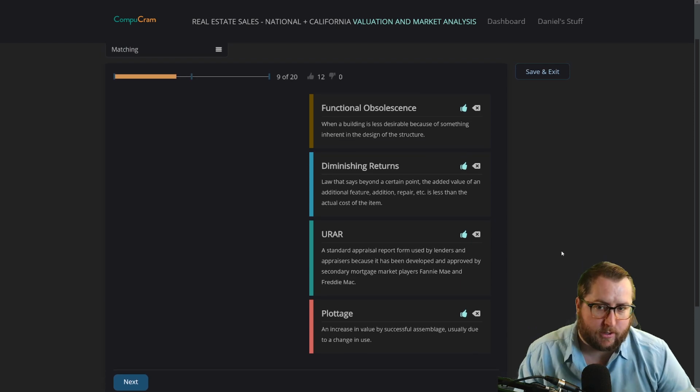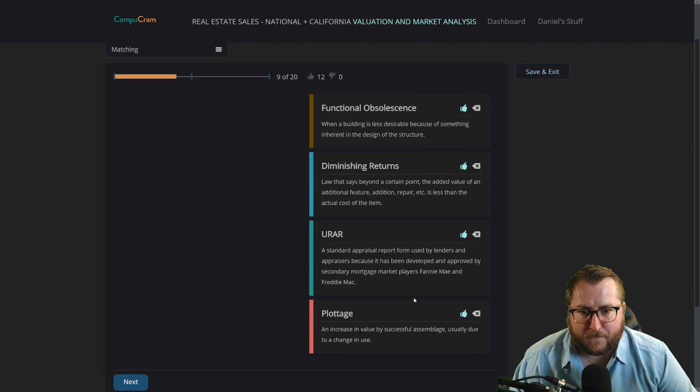We're doing pretty good on this vocab today. Remember, I'm studying with you guys. This is the first time I've seen those vocabulary words. I do not have my real estate license, but I plan on getting it soon. Wish me luck. I wish you guys luck. Let's go to the next vocab questions or words.